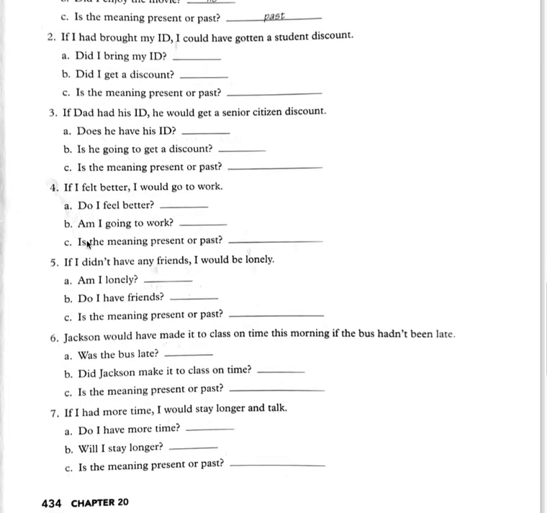Number 4. If I felt better, I would go to work. Here, look at the if clause. Felt, simple past. The result clause, would go. Would in the simple form of the verb. Do I feel better? No. Am I going to work? No. Is the meaning present or past? Present. Go ahead and do number 5, 6, and 7.